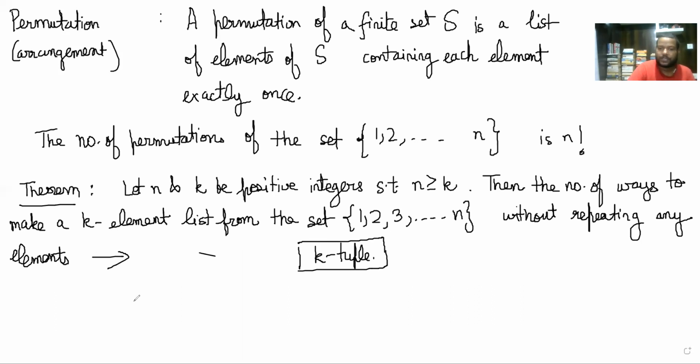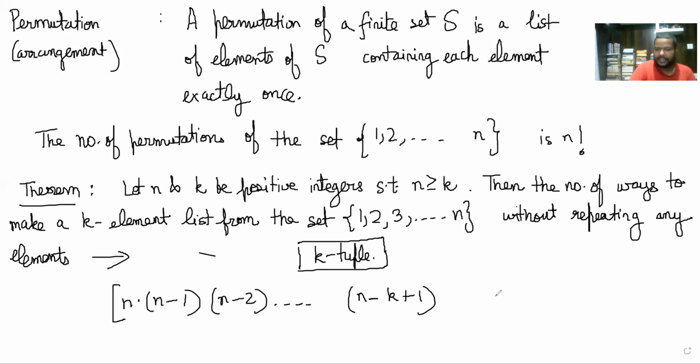So the first spot in the k tuple will be arranged in n ways, because you could have any choice of all of the n letters for the first spot. And the second spot will be n minus 1, third spot will be n minus 2, and similarly the kth spot will be n minus k plus 1, right? So this product is coming by the generalized product principle, and because we have only k spots, which we have to fill out of n different things, right?